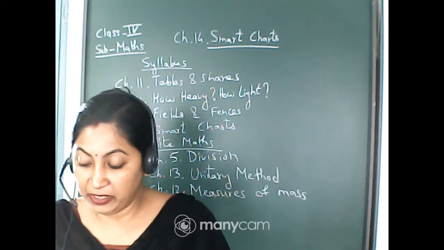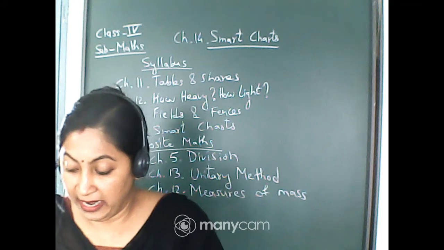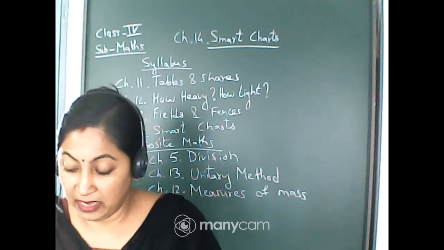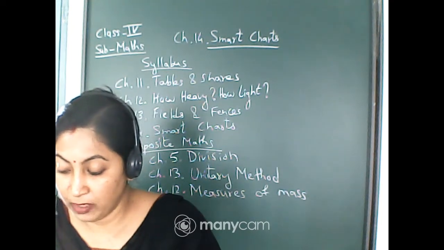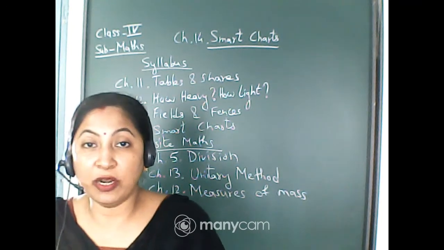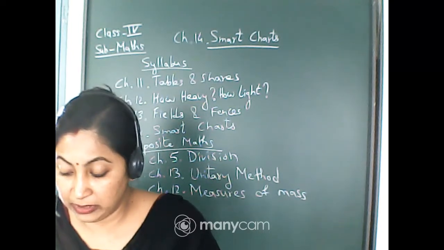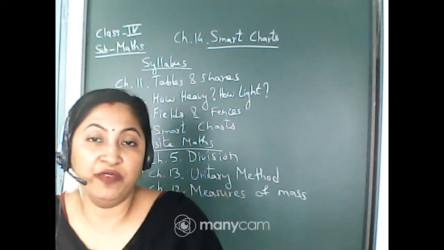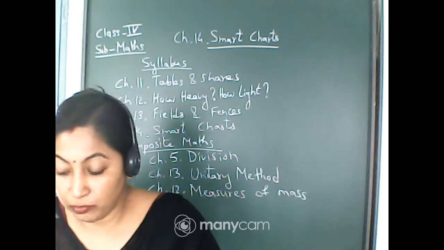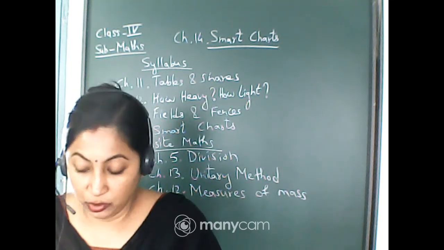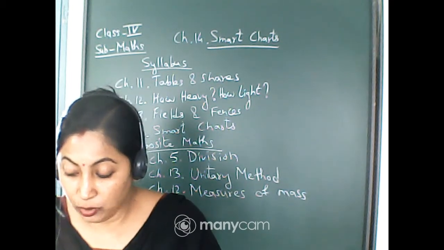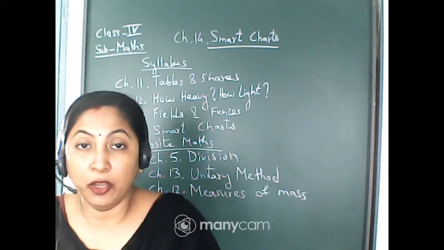As you can see in the picture, the biggest head is Madhu's, because the stripe is longer than the other stripes, isn't it? And the smallest stripe is Rohit's, because it is the smallest among all the students, isn't it? So you will measure with the help of the stripe, and then write down the measurement. For the biggest you will write Madhu, and for the smallest you will write Rohit.